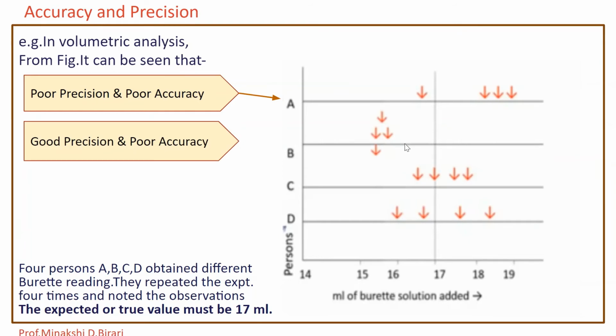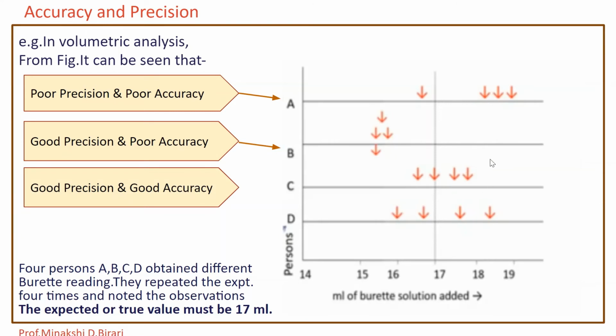It is not accurate but has good precision. Next, person C: when we observe the 4 readings, the actual reading, that is 17 ml, the true value, is observed here, and the remaining readings are also near about 17 ml.